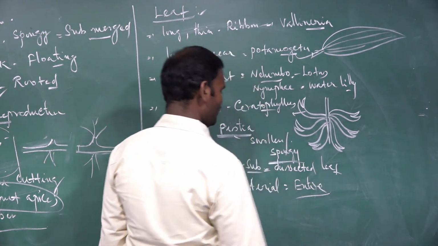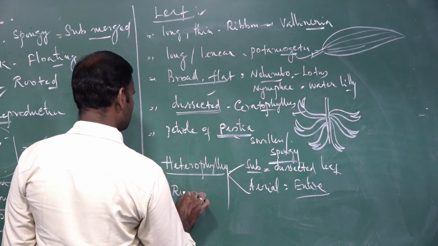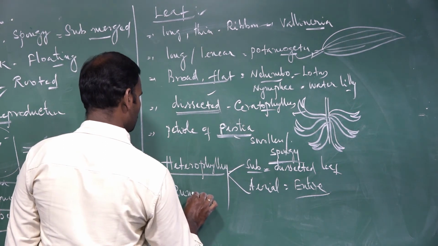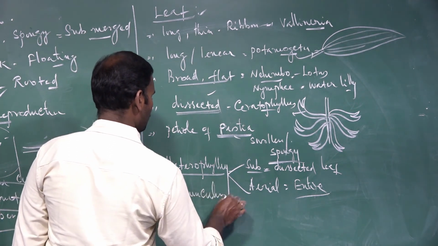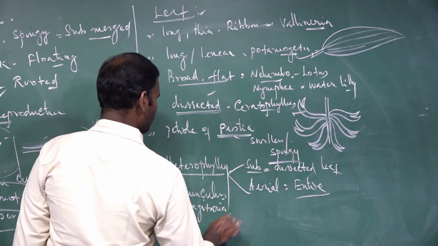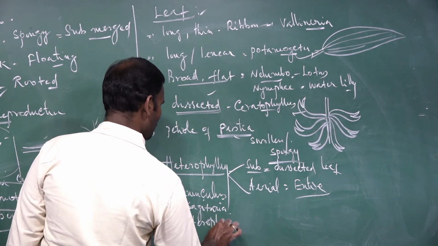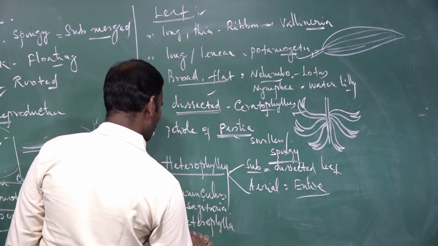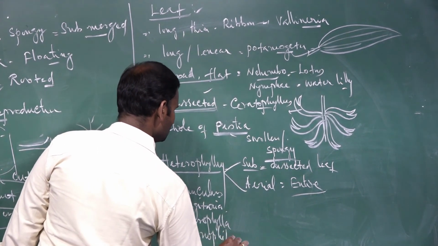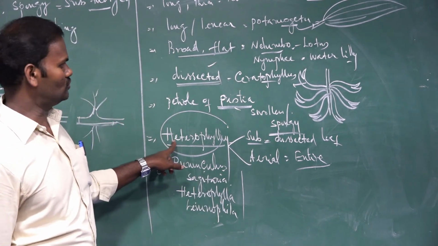It shows entire leaves. For example, Ranunculus, Sagittaria, Heterophylla, Limnophila. These are examples for heterophily. The word hetero means two different types of leaves are produced.